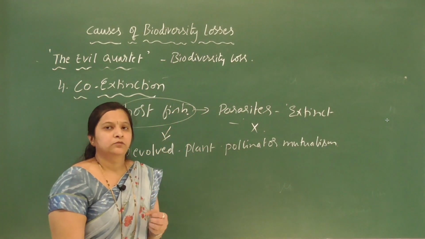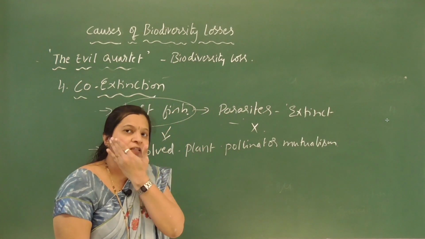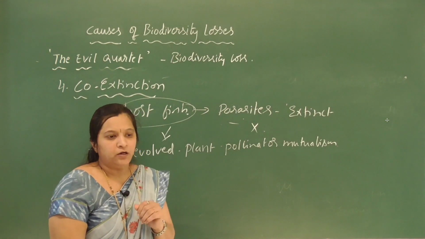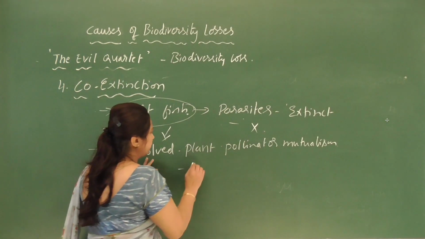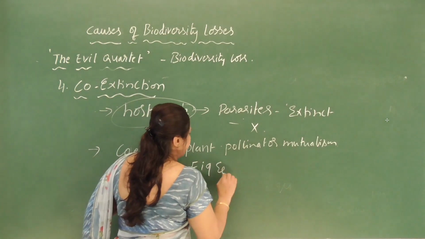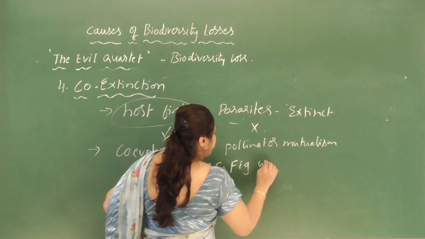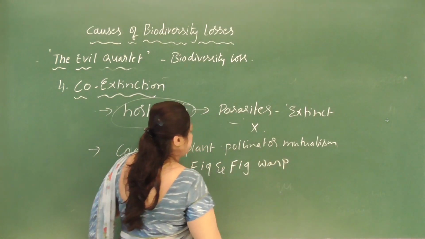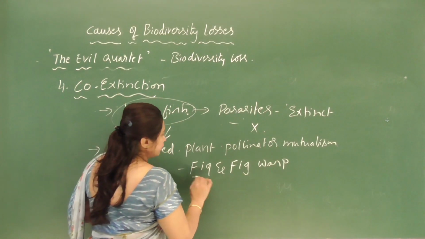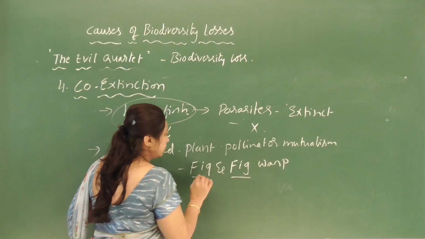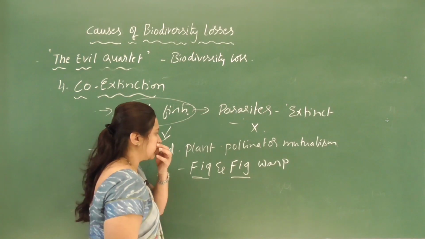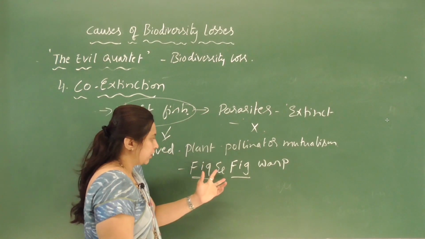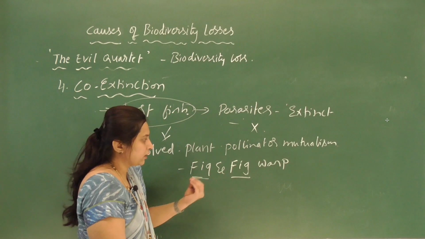In plant pollinator mutualism, I will take the example of the fig and fig wasp. So here is an example of mutualism. Both the organisms get benefit from this association.